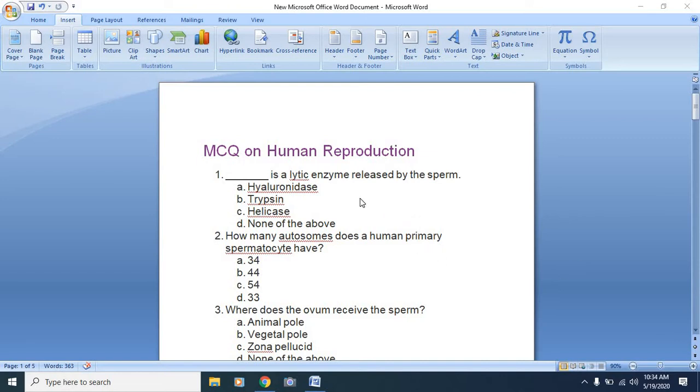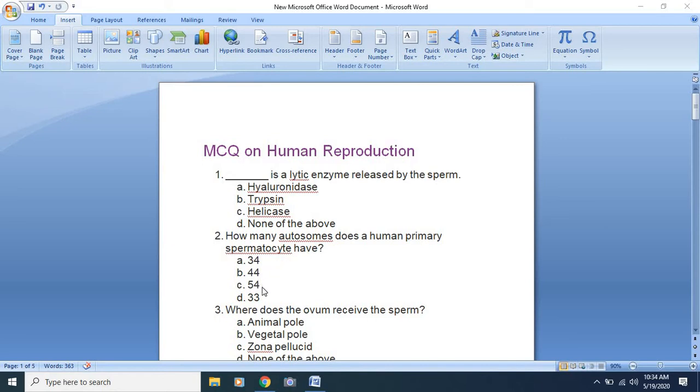Now first MCQ: dash is a lytic enzyme released by the sperm. The options are hyaluronidase, trypsin, helicase, none of the above. Here the answer will be hyaluronidase, as we have seen that the sperm releases this enzyme, hyaluronidase. Second, how many autosomes does a human primary spermatocyte have?